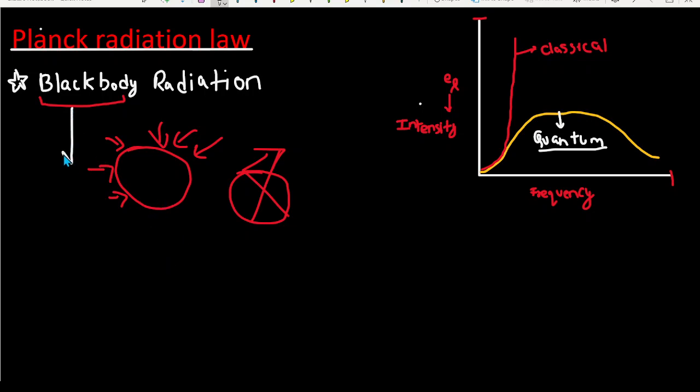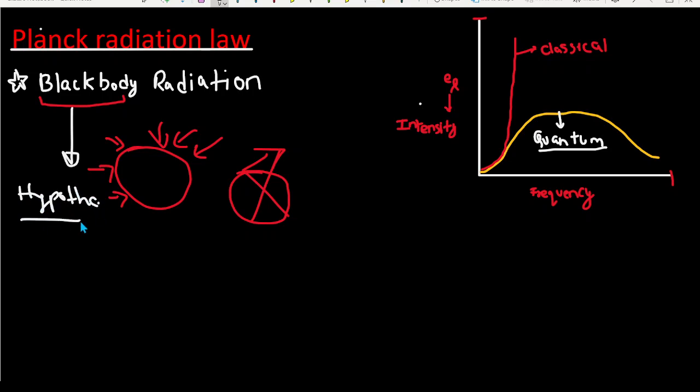But a perfectly black body is not realistic, because there is no object in our world which is a perfect black body. That's why we imagine a hypothetical black body.